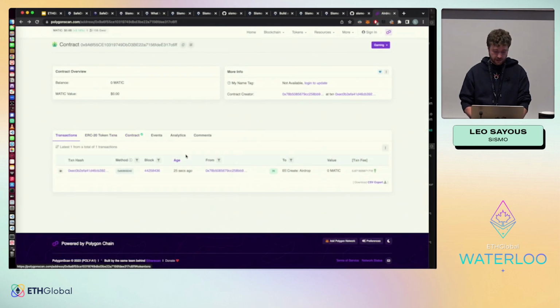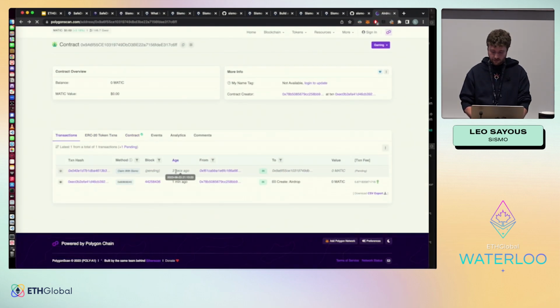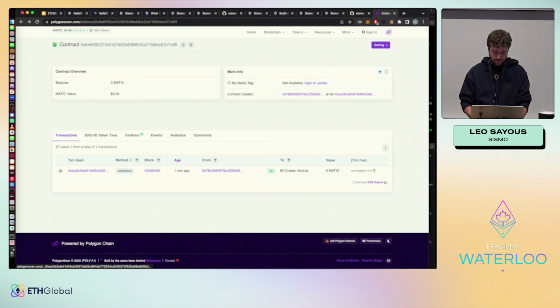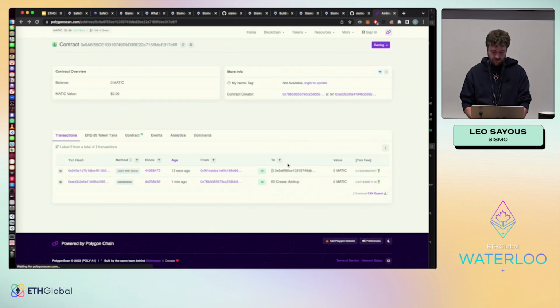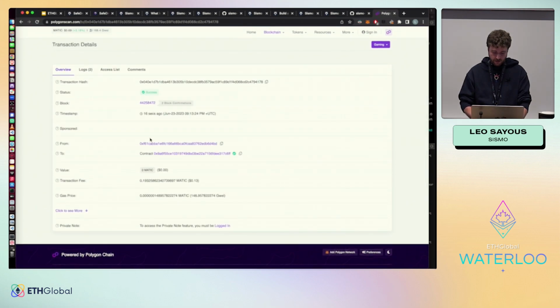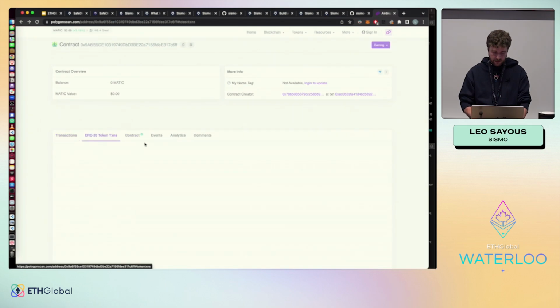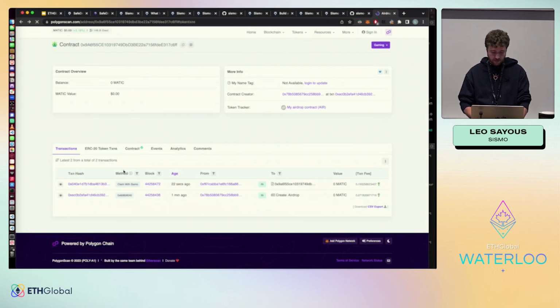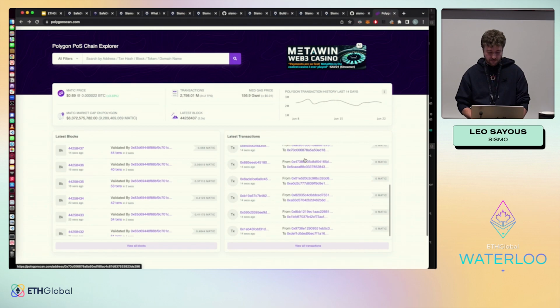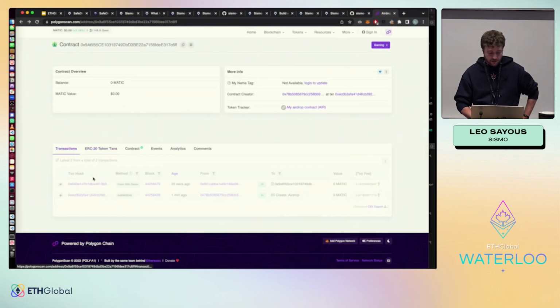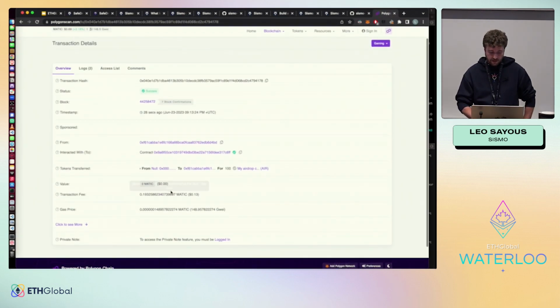Going again to the transactions. And we can see it here. So Etherscan, Polygonscan. Yeah, claim with Sismo. And we see our... I think I need to go here. Okay, it's not well indexed for now, but yeah, we can see that we had our airdrop token of 100 here.